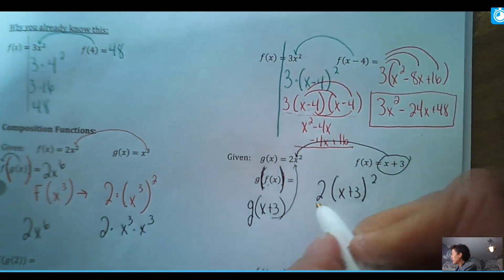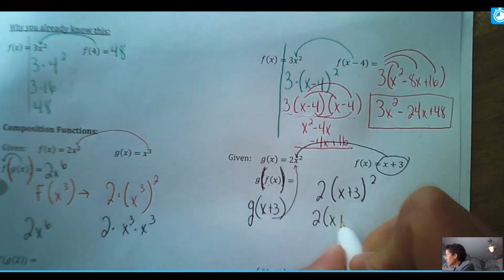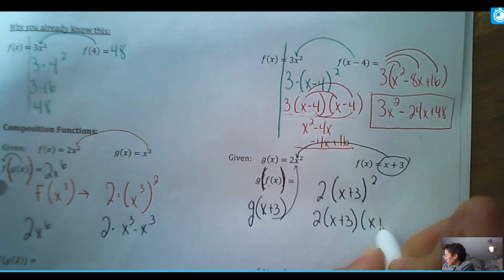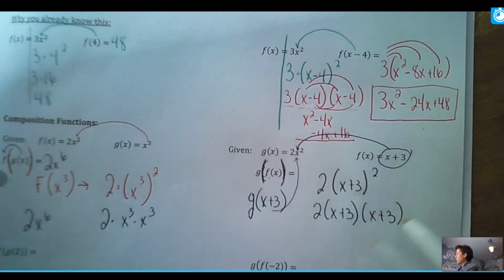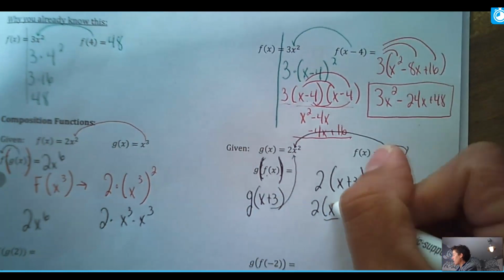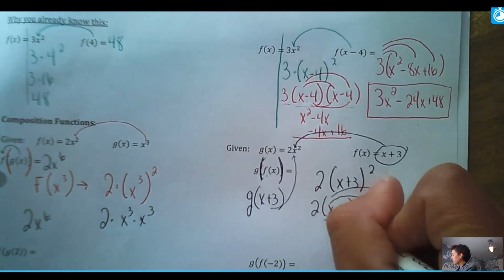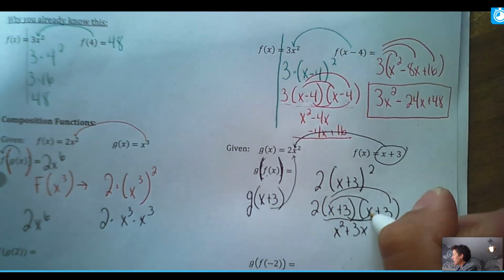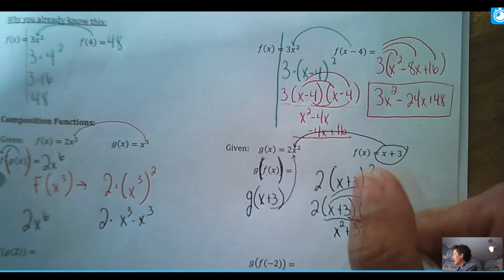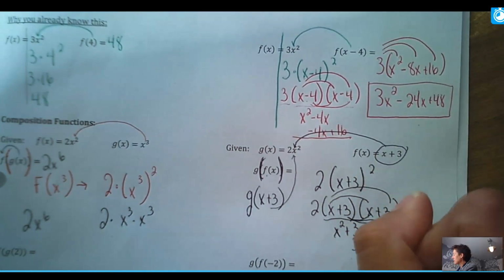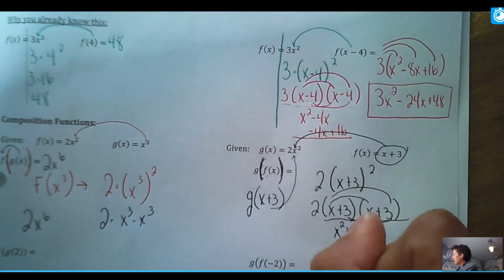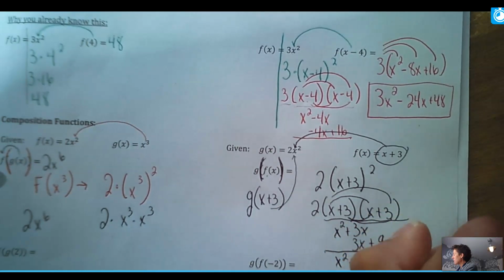And again, I just want to clean that up. So I'll have 2 times x plus 3 squared. And now it's just the neighbors meet the neighbors. I always have the parentheses go first. So there's x squared and 3x. And then 3 goes to meet, I get another 3x and 9. So right now I'm at x squared plus 6x plus 9.